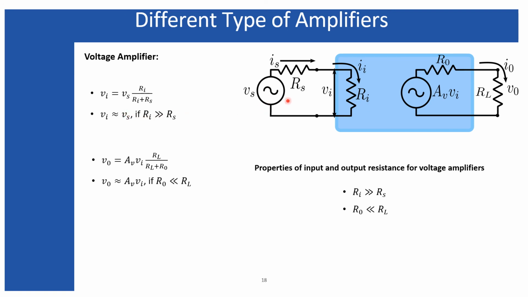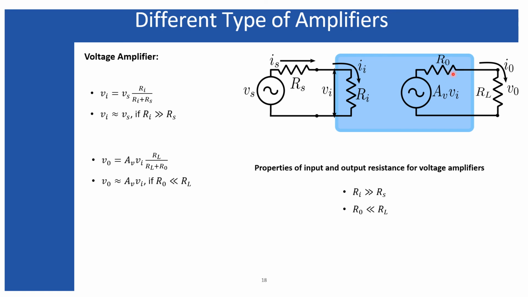So in order to get the entire applied voltage to appear across the input impedance of the voltage amplifier, we must have the condition that Ri must be much greater than Rs. If we can make this condition, then Vi will be approximately equal to Vs, and then that can amplify the voltage you have applied.